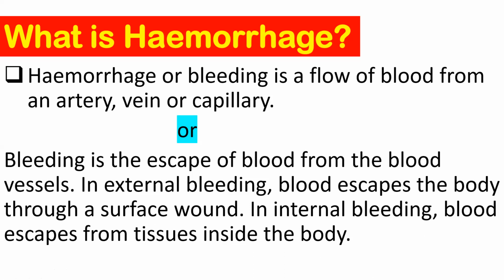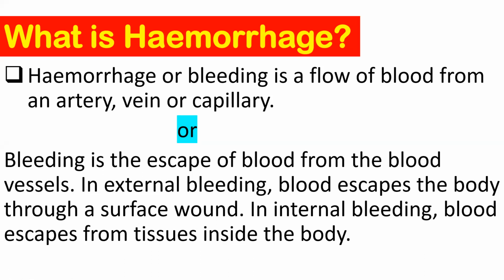Internal bleeding means the bleeding that occurs internally, from inside. So that is known as internal bleeding, and external bleeding is the bleeding that occurs outside the surface. In external bleeding, the blood will escape, that means the blood will flow, through the surface of a wound, through the cut.